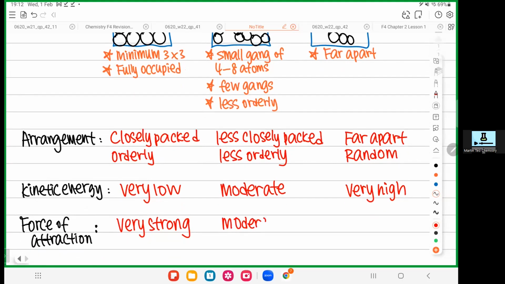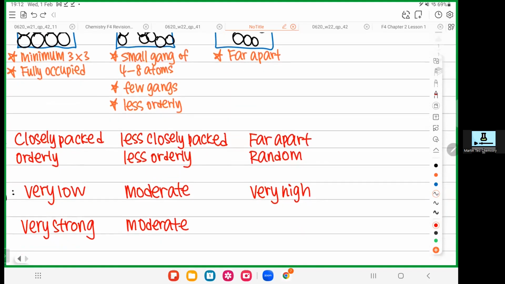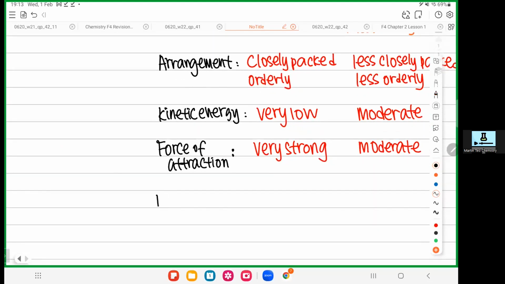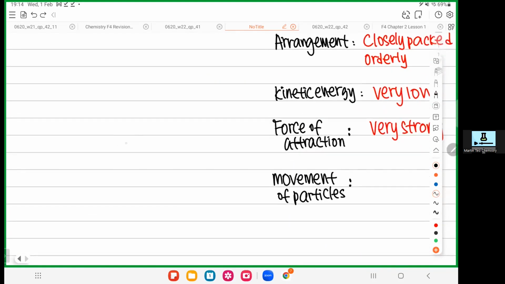So for the gas, you can see they hardly glue together. This one, they are far apart. They are not sticking to one another. So the force of attraction should be very weak. The last thing is called movement. So who is moving? The particles. All these particles, they are moving. When you talk about movement in chemistry, there are a total of 3 types of movement. All the particles have 3 types of possible movement.